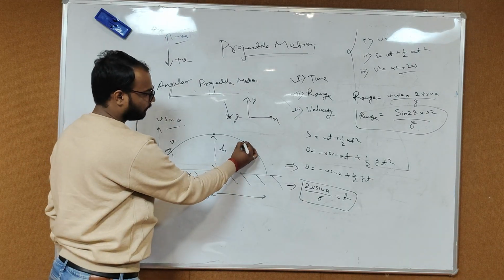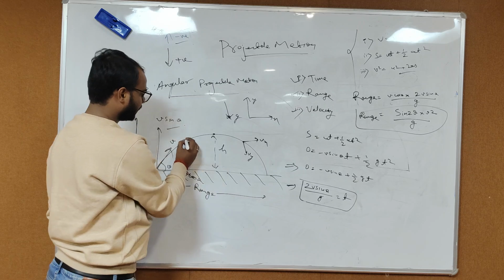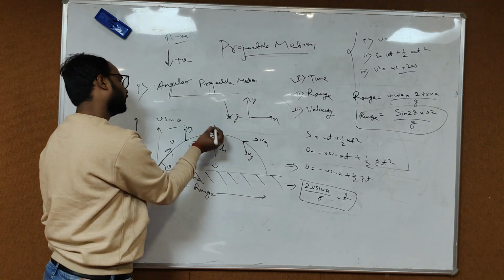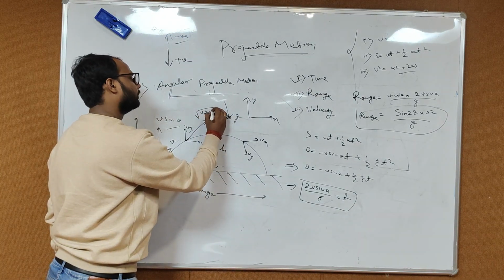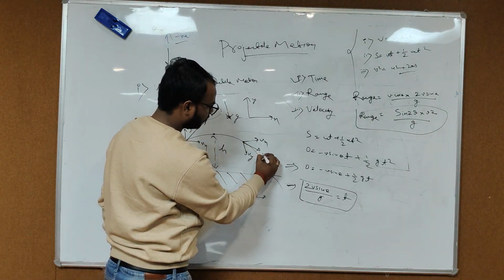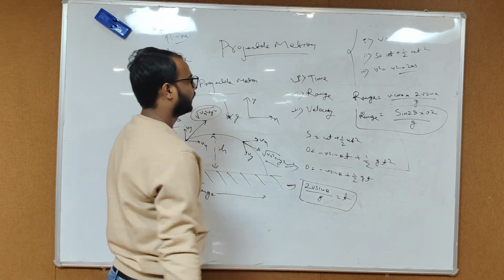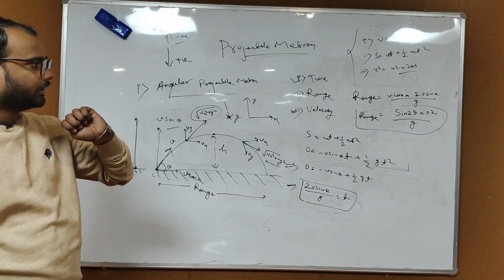At this point, velocity will be in the x direction here, velocity in the y direction here. At this point, velocity in x direction is vx, in y direction vy. So here velocity will be equal to root of vx square plus vy square. So time, range and velocity are calculated very easily.